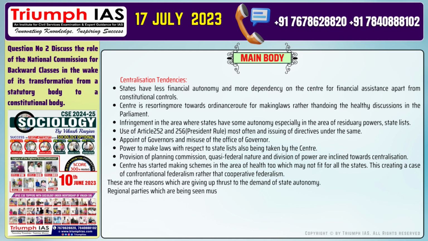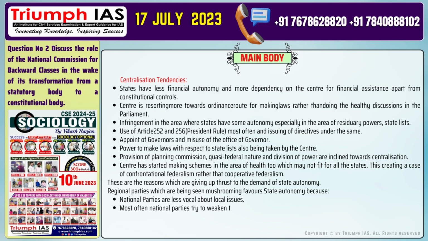Regional parties, which are being seen mushrooming, favor state autonomy because: Number 1. National parties are less vocal about local issues. Number 2. Most often national parties try to weaken the state party aspirations and create factionalism. Number 3. For the development of the local regions.